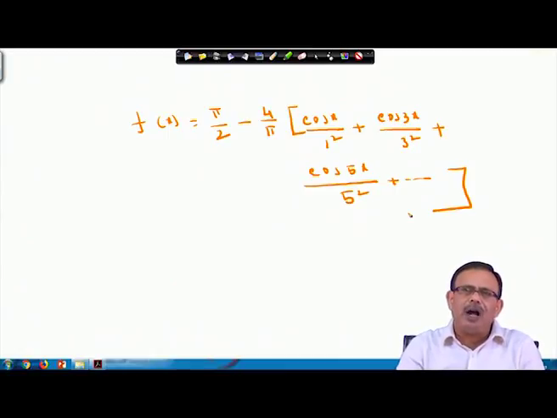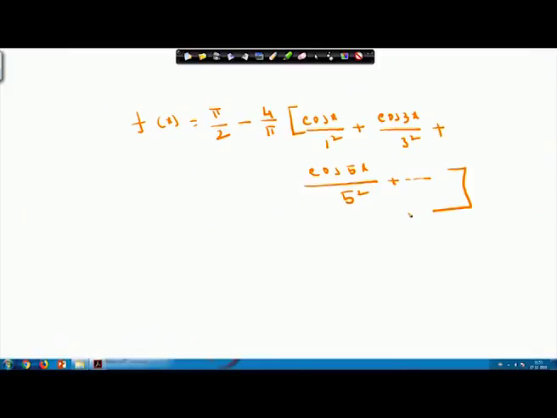Please note that at the beginning itself, before finding the Fourier series of a function, if I check whether f(x) is an even function or an odd function, in that case my calculation burden will be reduced, because if it is an even function, it will have only cosine terms, in other words you have to calculate only a_0 and a_n, whereas if the function is an odd function, in that case it will have sine terms only, that we will see in the next lecture.